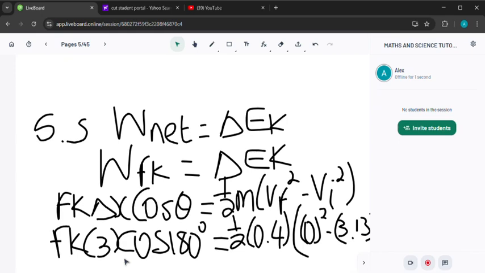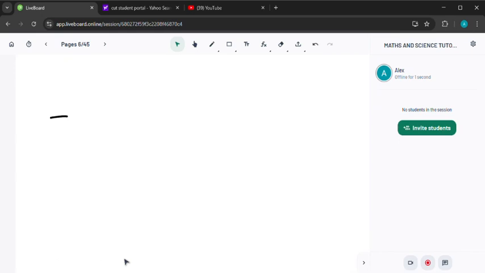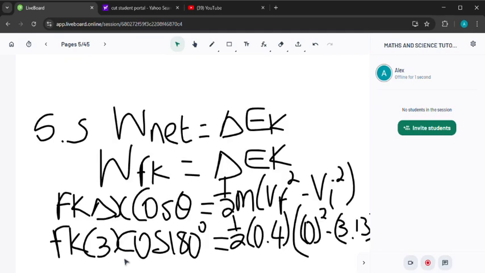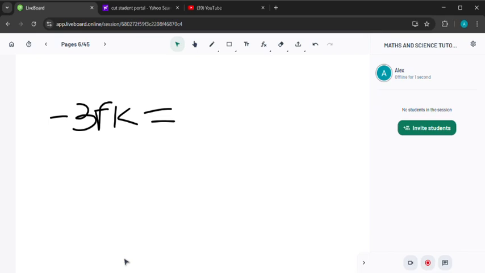So on our right hand side we have negative 3 Fk equal to half into 0.4 into 0 squared minus 3.13 all squared, which is equal to negative 1.95938.